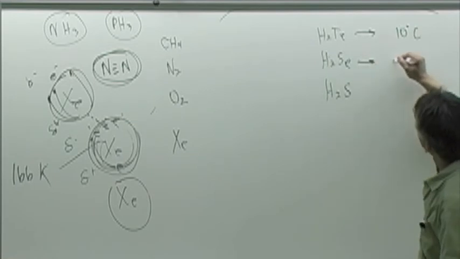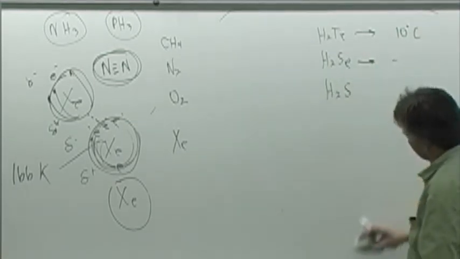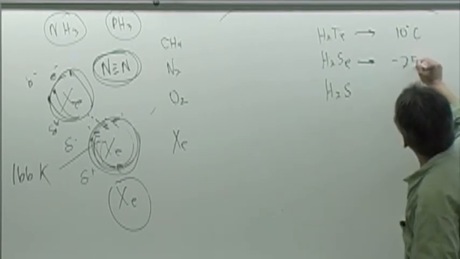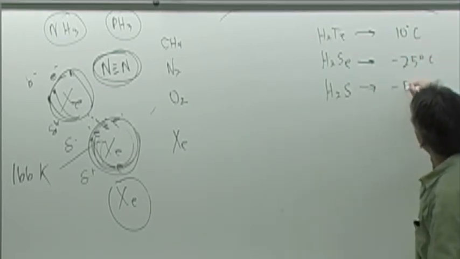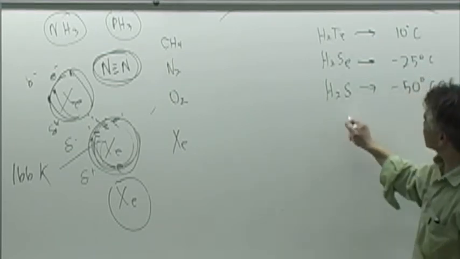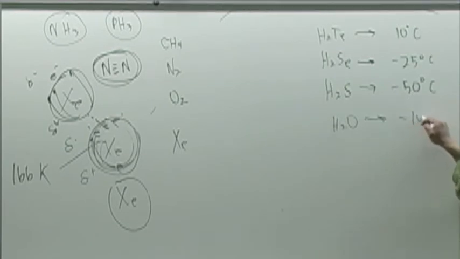The boiling point of that is about minus 25 degrees, somewhere in that order. And the boiling point of that is about minus 50 degrees Celsius. You would expect water to have a boiling point of about minus 100 degrees Celsius if we just look at the size.